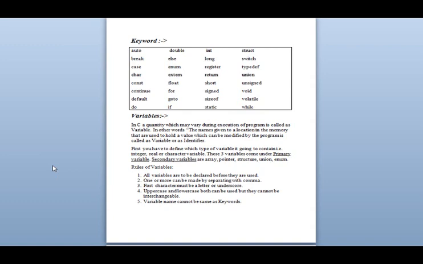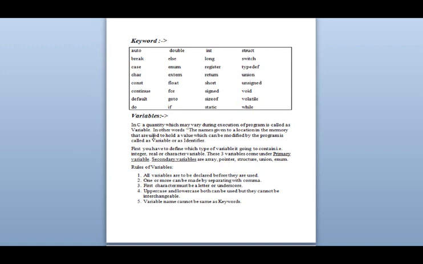Then you have to give the variable name, that is the name where it should be stored in the hard disk. In that, only the value which you will store will be stored in that area. Okay, and its name will be whatever you have given. In the name you can't use keywords. Okay, I think this is the best thing I have explained to you.